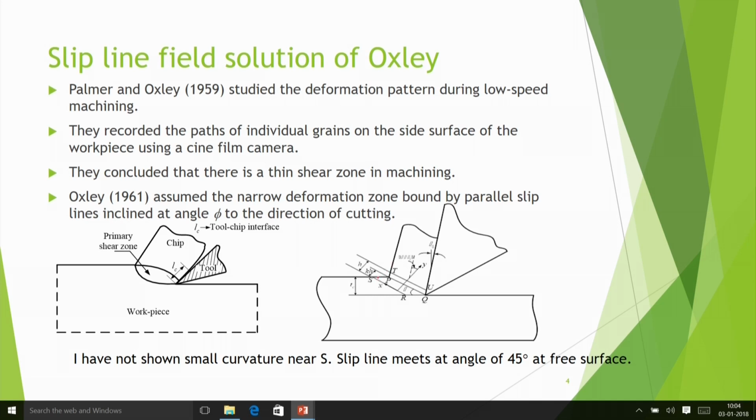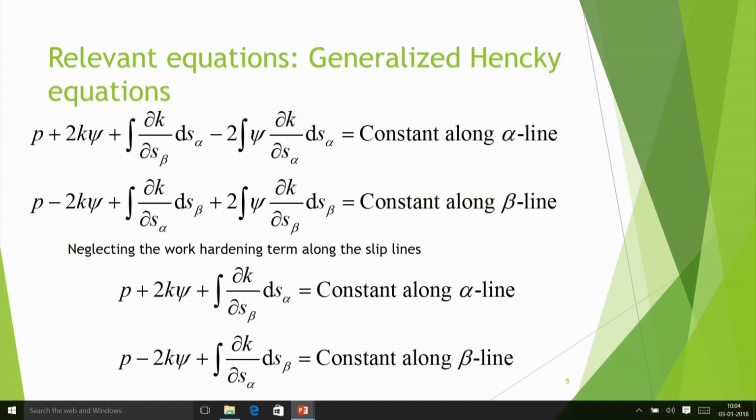And in this figure I have not depicted it, I have depicted two straight lines. So maybe this total zone is H, and this may be something like K times H, and this may be 1 minus K times H, like that. This type of assumption they took, and then after that I am not going to describe the complete details about that, but they considered the strain hardening also.